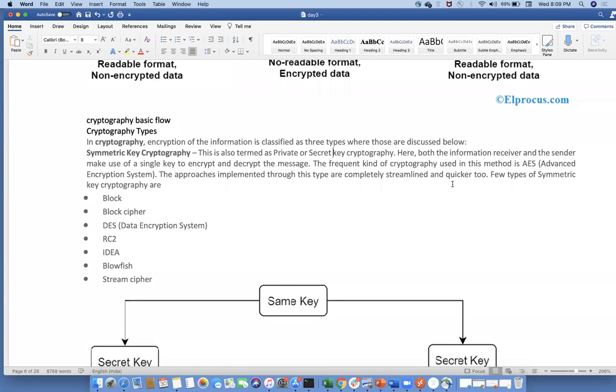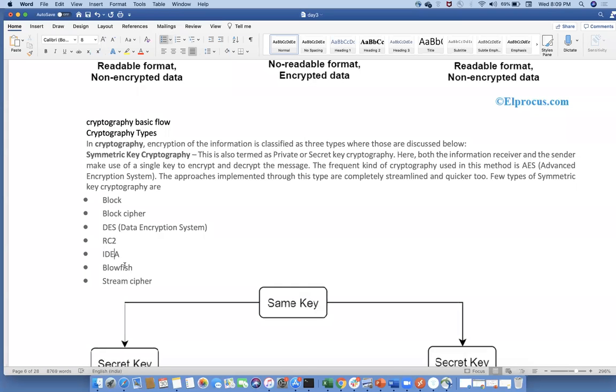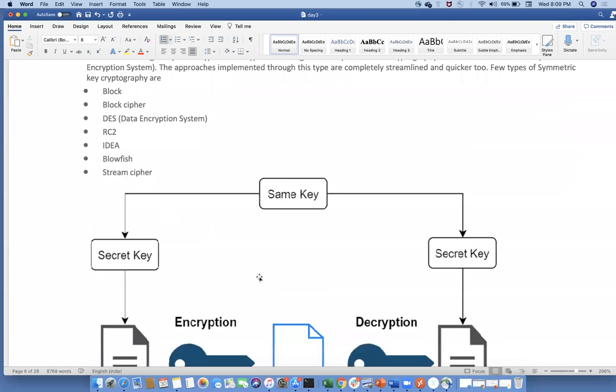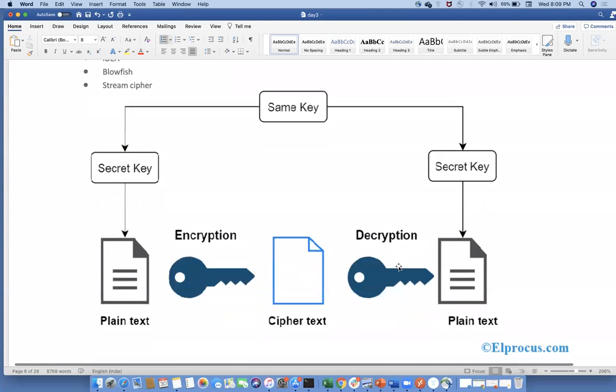A few types of symmetric key cryptography are block cipher, data encryption standard, RC2, IDEA, and Blowfish, stream cipher. Basically, in cryptography, there are three types. The first one is symmetric, the second one is asymmetric. In the first one, symmetric key, we will use encryption and decryption with the same key. But it is an advanced concept.